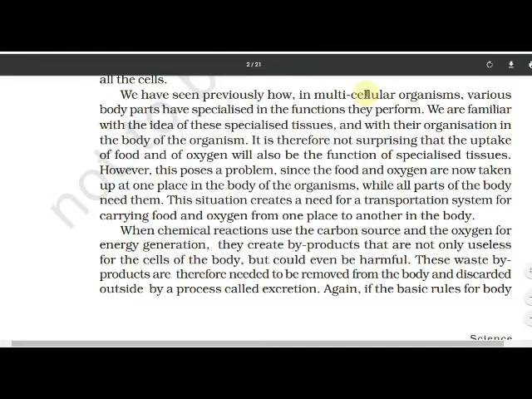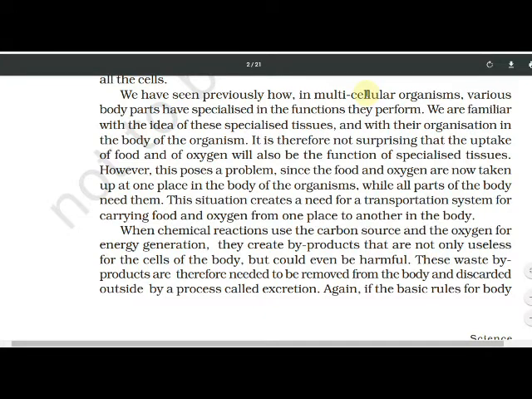You have seen that digestive system. Yes or no? Through the digestion system, you have seen, first of all, what we take? Ingestion. Ingestion means taking the food from outside into the body. Then digestion, absorption, assimilation and egestion.